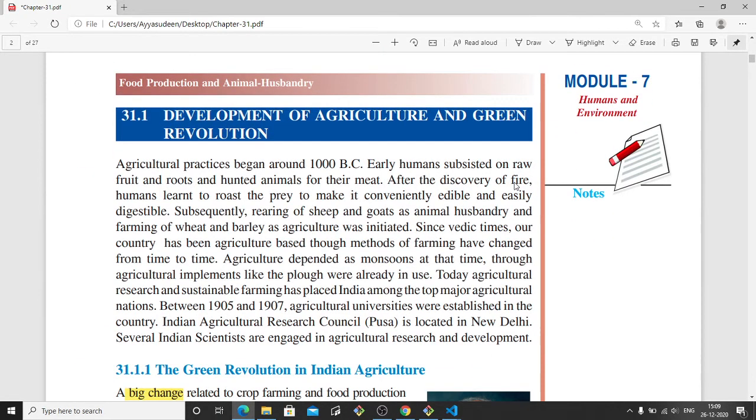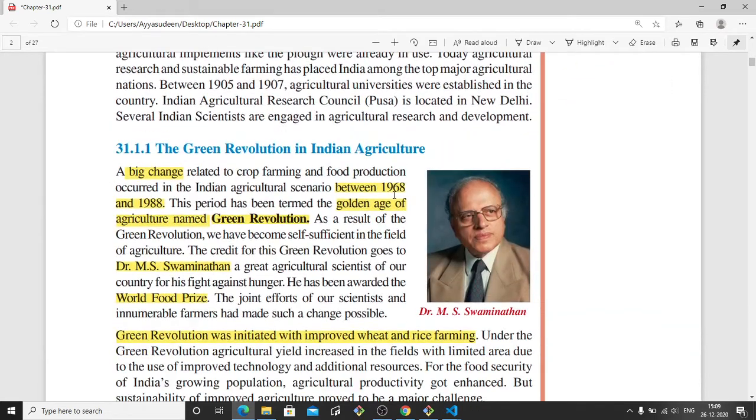So the first topic in this is development of agriculture and green revolution. Humans have been doing agriculture for thousands of years. For many centuries, humans have been doing agriculture to eat food. Okay, so that we should know. And next one is green revolution in Indian agriculture.